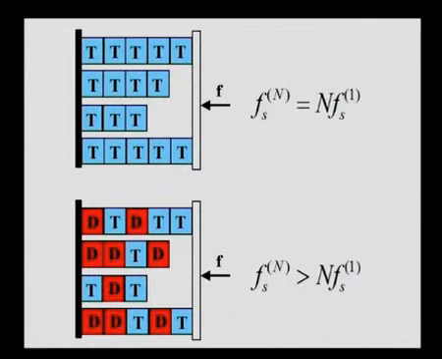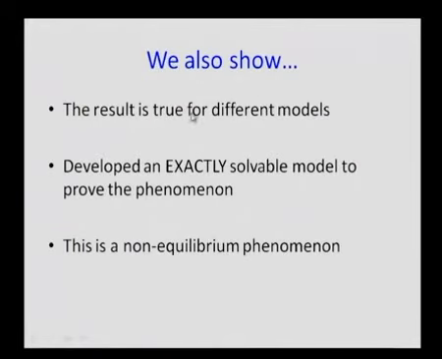In the rest of the paper, we study this phenomenon systematically and show a few important points. The result is true for many types of models, and therefore the result is robust. We develop an exactly solvable model with chemical switching and prove this result analytically. We show that the result stems from the inherent non-equilibrium nature of the hydrolysis process.